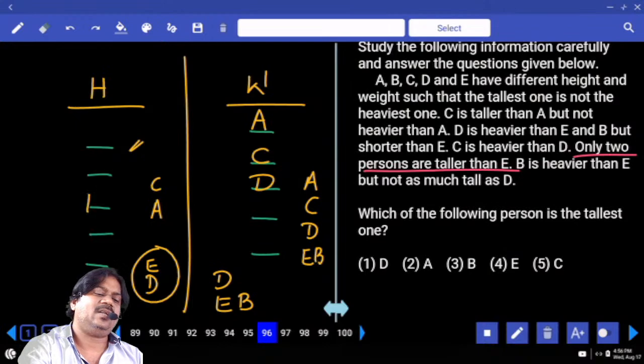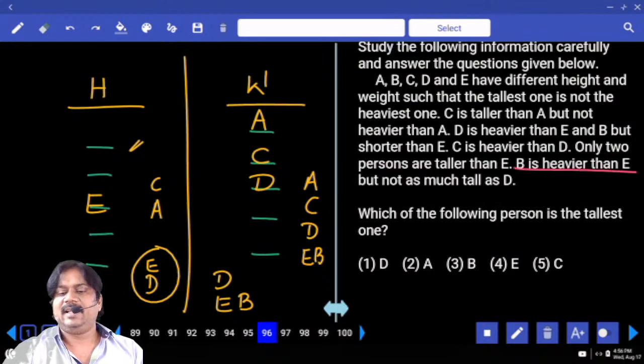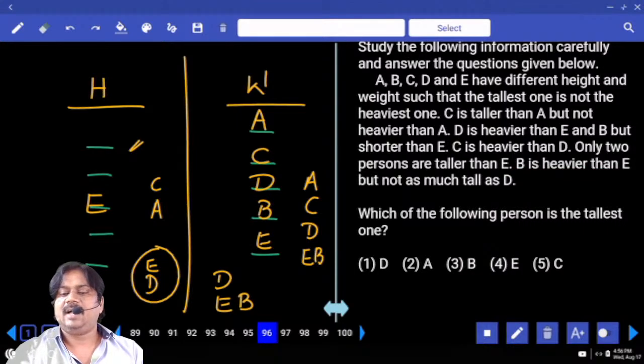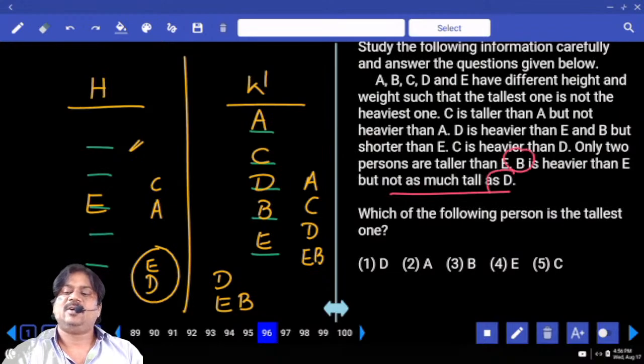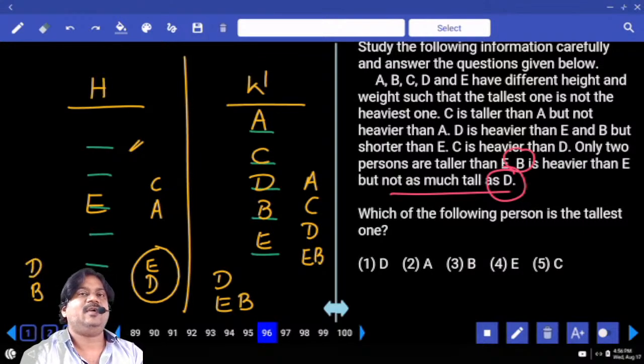Only 2 persons are taller than E means E's place is definite, because we have 5 people. Only 2 persons are taller means the remaining 2 persons are shorter than E. Right. B is heavier than E means can we confirm? Yes. Next one, but not as tall as D. B is not taller than D means B is shorter than D. Are you clear about this point?